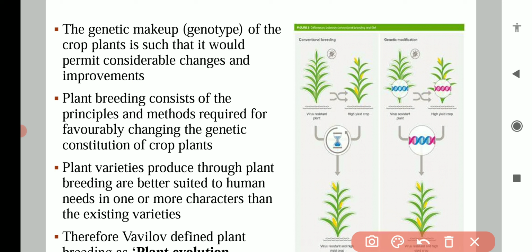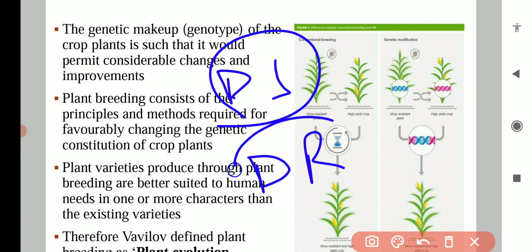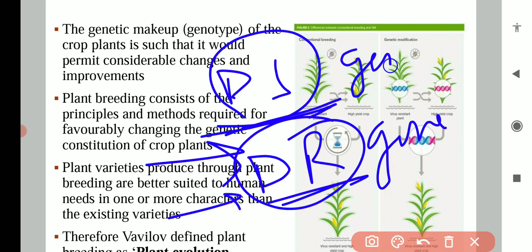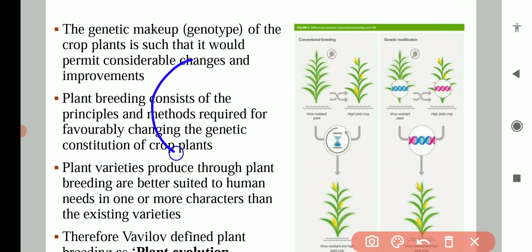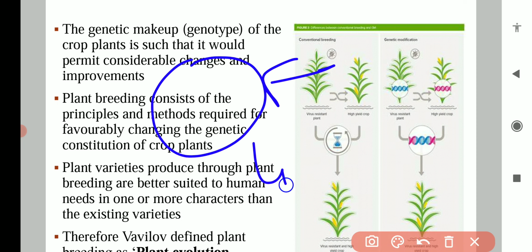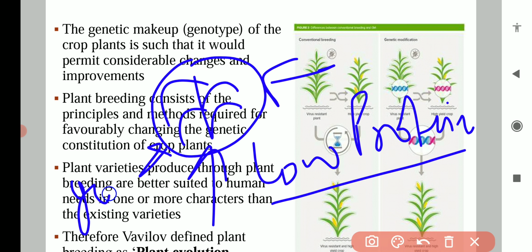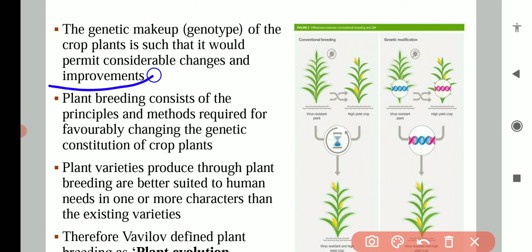So if a plant is disease susceptible, we can make it disease resistant by transferring the disease resistant genes and by deleting the disease susceptible genes. Likewise, if a plant has low protein, we can improve this plant by transferring the genes which have high protein content. So it is improvement, or we can say genetic improvement.